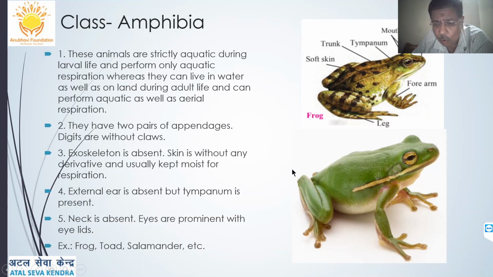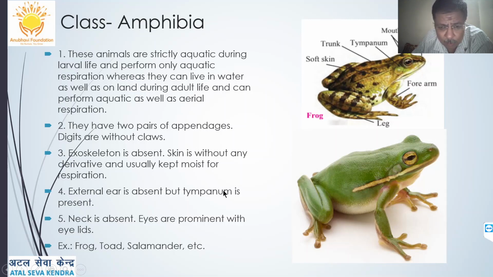Digits are without claws. Forelimbs are shorter than the hind limbs in frog, which you can see. The exoskeleton is absent, no scales. The skin is without any derivative and usually kept moist for respiration.